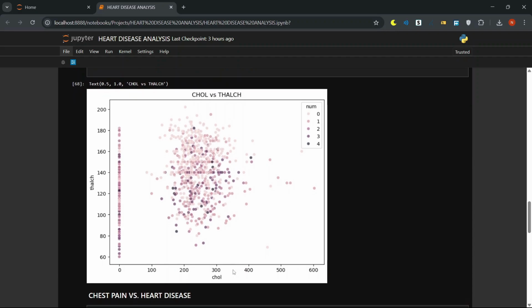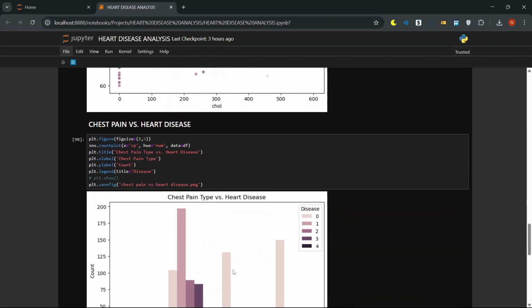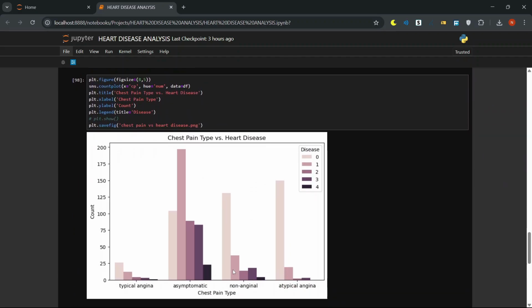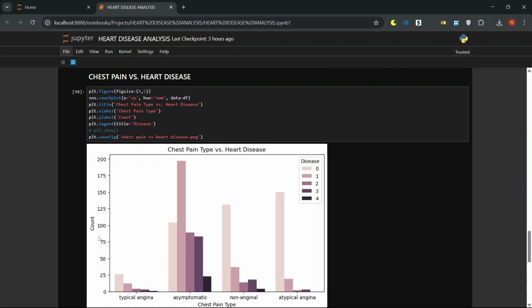Now, chest pain type. There are 4 kinds. Let's see which one links most to heart disease. Here, cp has values 0 to 3 for different pain types. The bars show how many in each type have disease versus no disease. You can clearly see that patients who have asymptomatic type pain have more chances of type 1 heart disease.